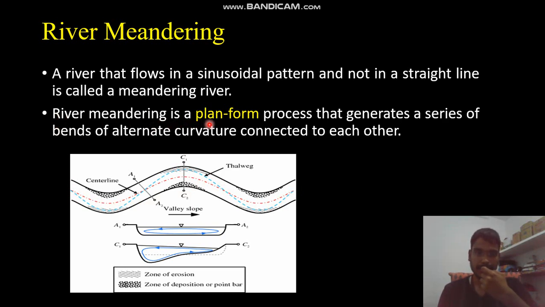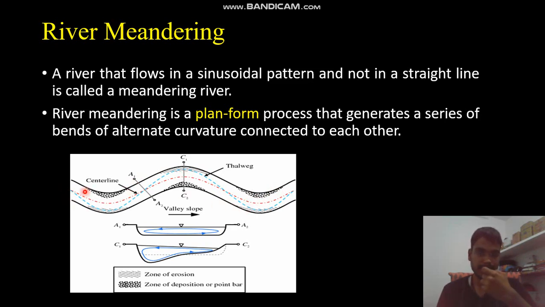River meandering is a planform process that generates a series of bends of alternate curvature connected to each other. Now let us first discuss the planform. What do you mean by a planform? Basically, when you see the river from a satellite image or from the top, whatever pattern of the river you observe is known as the planform. You are taking the help of a satellite image or Google Maps through which you see the pattern of the river. That is known as the planform of the river.